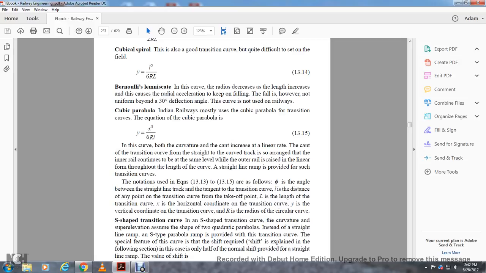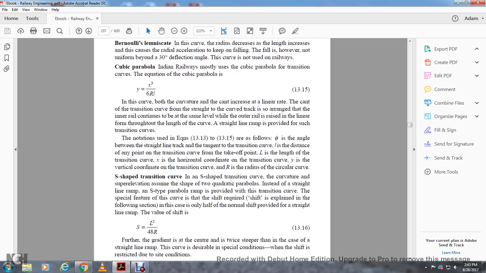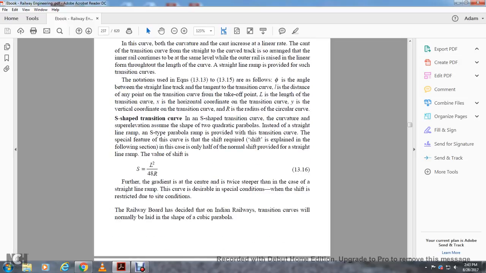The notations for the equation: theta is the angle between the straight track and the transition curve. L is the distance of any point on the transition curve from the take-off point. Large L is the length of the transition curve. X is the horizontal coordinate of the transition curve. Y is the vertical coordinate of the transition curve. R is the radius of the circular curve. S is the shift.